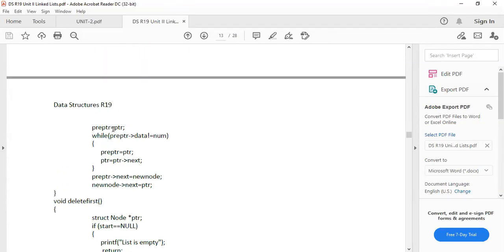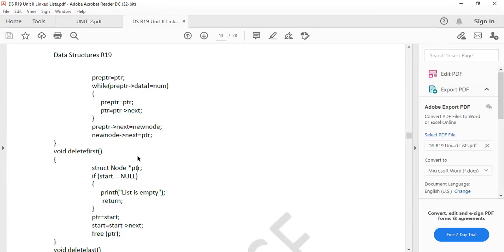After that, we are using pre-PTR to PTR. PTR means the right side link. PTR is the left side link. Pre-PTR is the right side link. So while pre-PTR data is not equal to number, what is going on here? The while loop enters into PTR equals PTR to next. That means the right link of that new node is linked to the right side node. That is happening here.